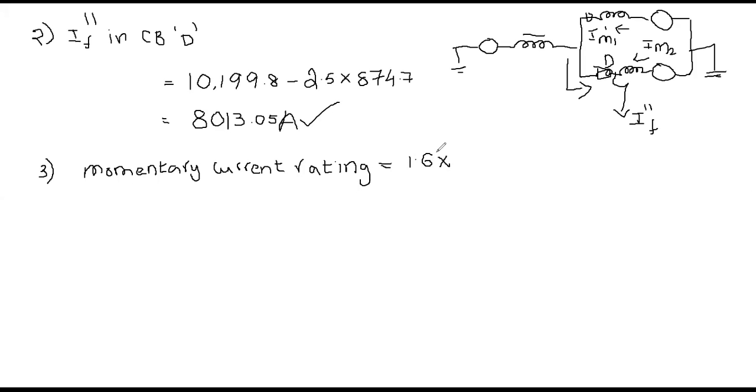So you multiply that subtransient current by 1.6 to get the momentary current rating of circuit breaker D. So 1.6 multiplied by 8013.05, what will you get? You will get 12,820.88 amperes.